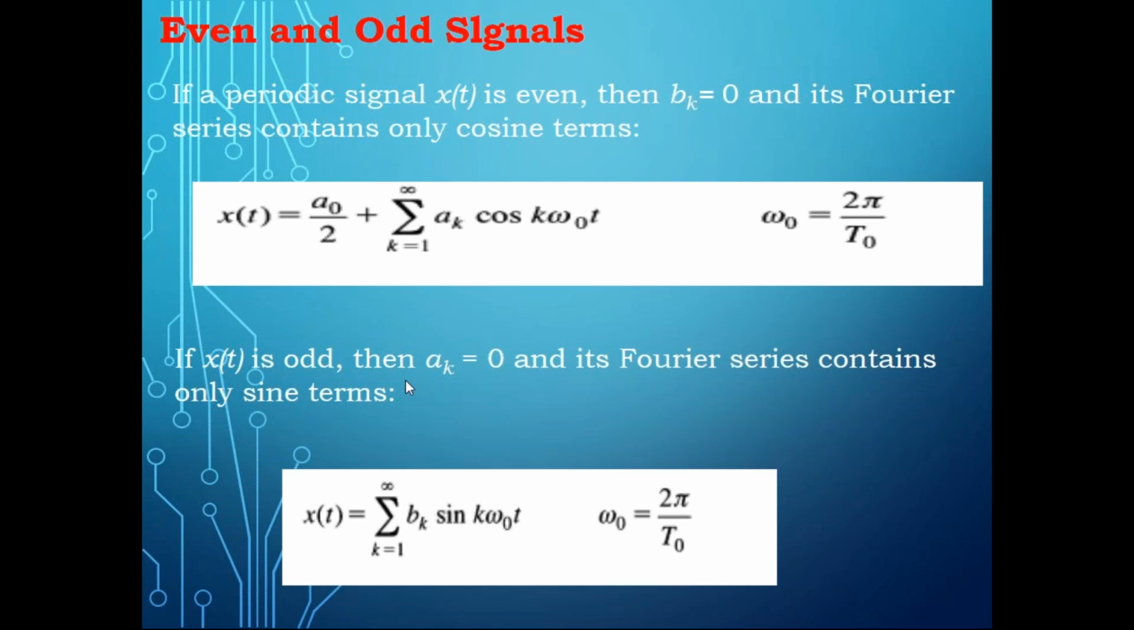That's the reason when x of t is odd, both a naught and ak terms will not be there. As you know, cos is an even function and sine is an odd function. So when it is an even function, it will have a naught and ak. When it is an odd function, it will have only the sine term. It will not have cos and this average or DC value. Please try to understand the difference between even and odd signals in a single slide. And omega naught, which you already know, you can write as 2 pi by T or 2 pi by T naught.